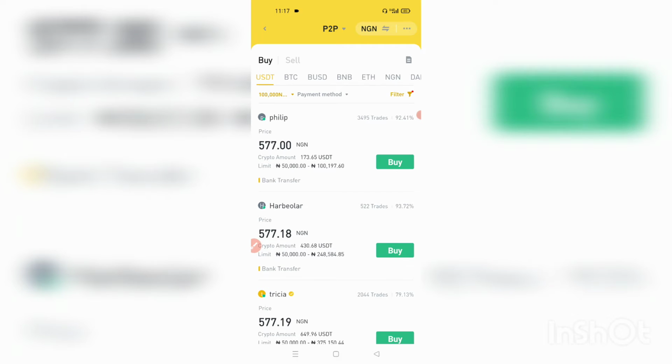So you want to be sure that whoever you get into the inbox with should be someone that will be there to release your coin. Another reason is that you don't want to waste time. Sometimes you make payment and the person won't be available to release the coin. You keep appealing and appealing until the person is able to come, and this is a delay, which is not good in cryptocurrency trading. So the 2 things to note here are the number of trades, which is over 500, and the percentage completion rate, which is over 90%. Because this guy meets our requirement, we click on buy, the green button written buy.